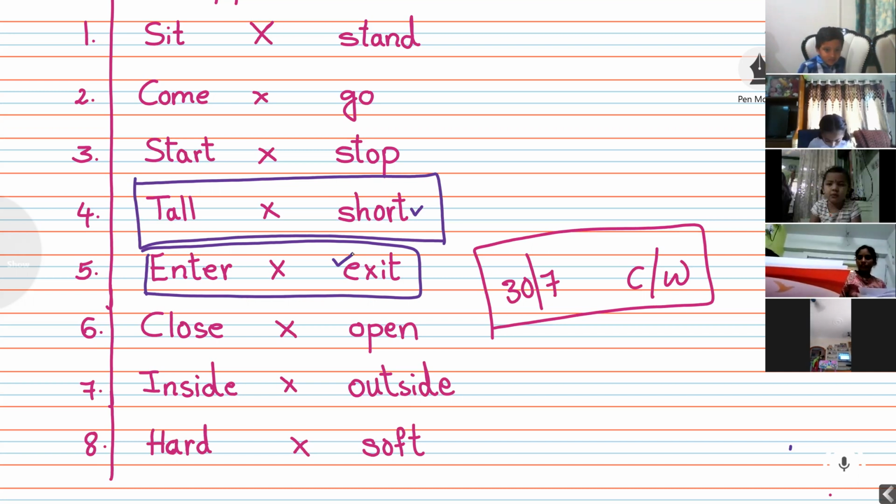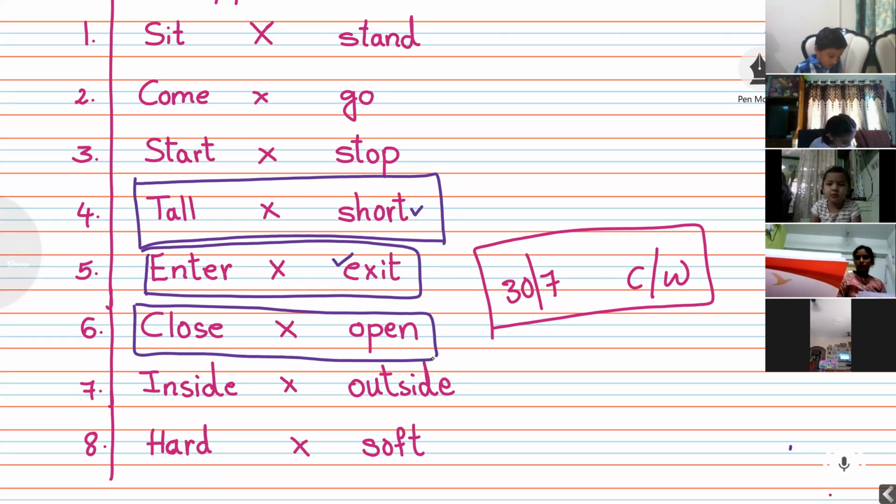Next one you have number 3, close. Close, opposite, open. O-P-E-N. You have to write there O-P-E-N, open.